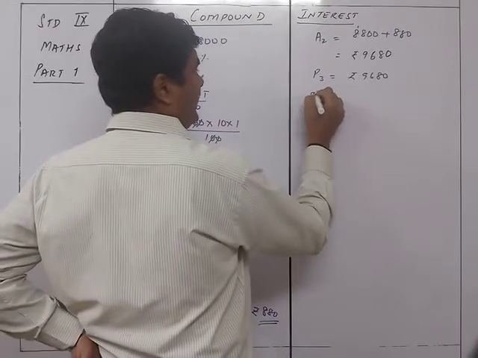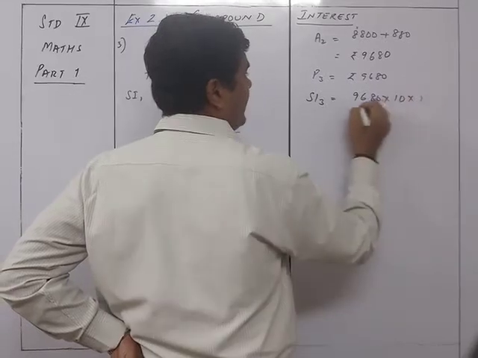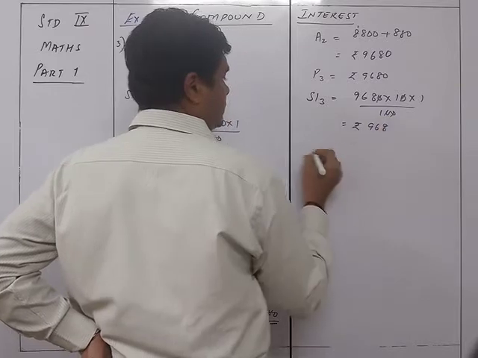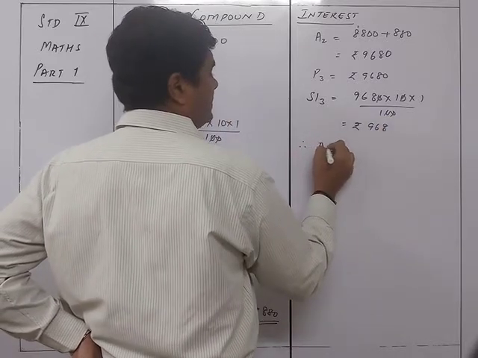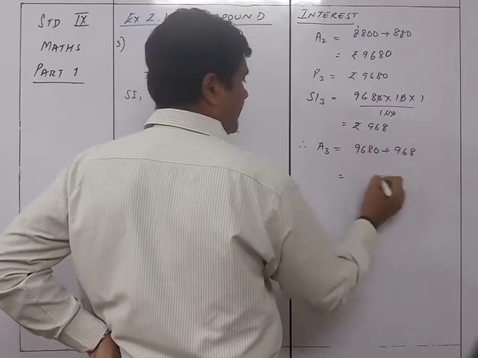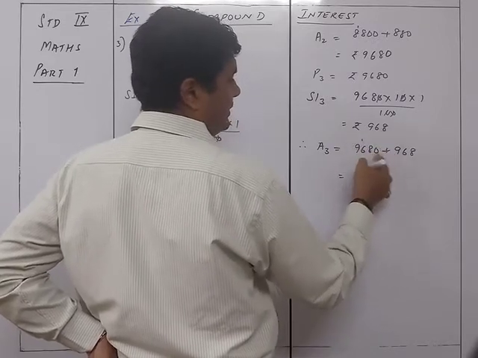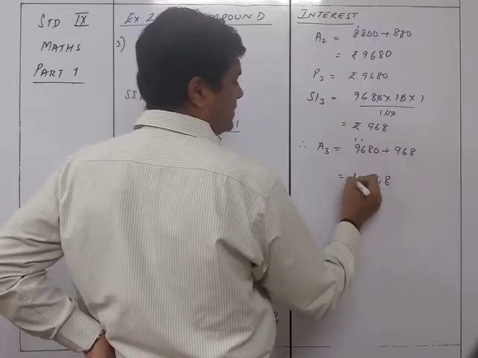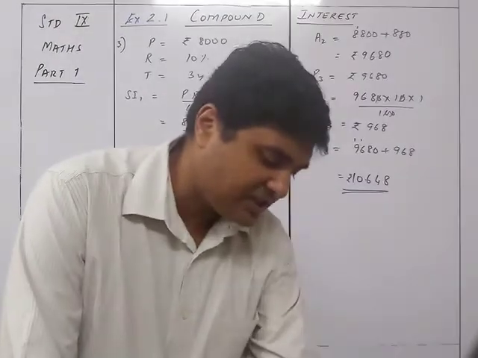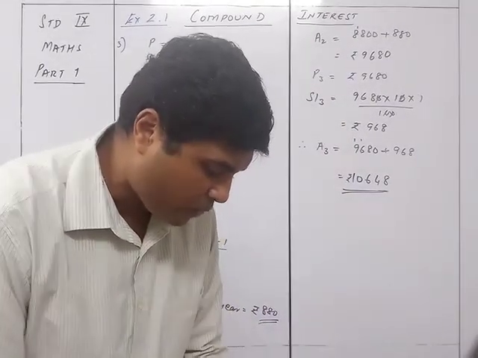So that's why we are going to find out SI3, which will be equal to 9680 into 10 into 1 upon 100. So that gives you rupees 968. So therefore amount 3 will be equal to 9680 plus 968, which gives 10648. So the answer will be 10,648 for exercise number 2.1 third sum.